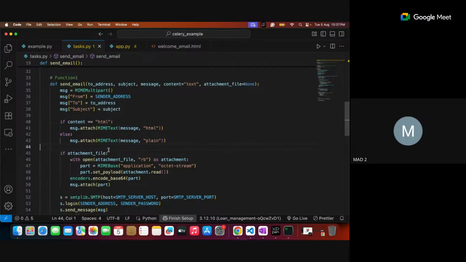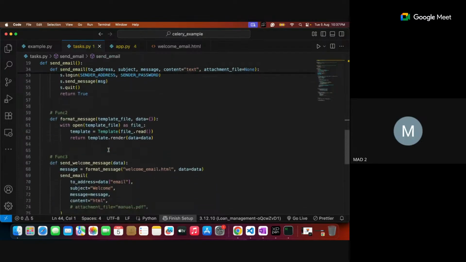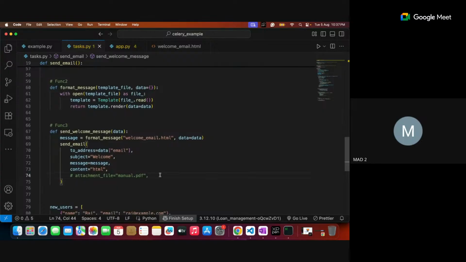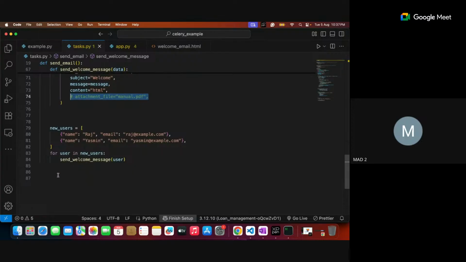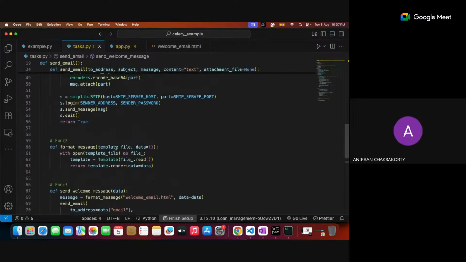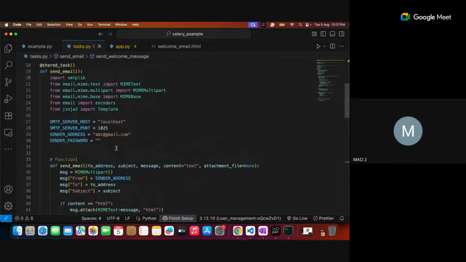The same thing I copied, except some changes. Like I don't want to send any attachment, so I made this one a comment. And I've removed the main because I don't want to run the Python file, I want to call it through the function only. Just I removed the main code. Answer my last question: here we have hard coded the user details. Yeah, here it is hard coded, right?